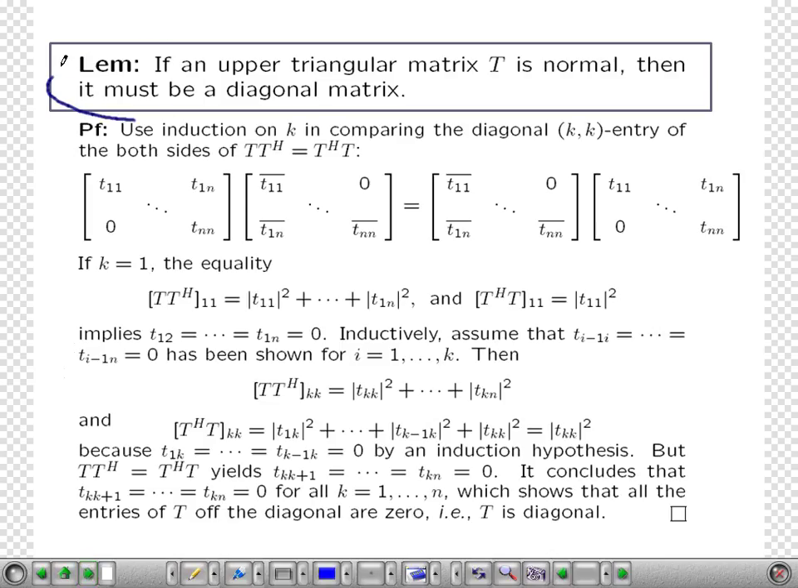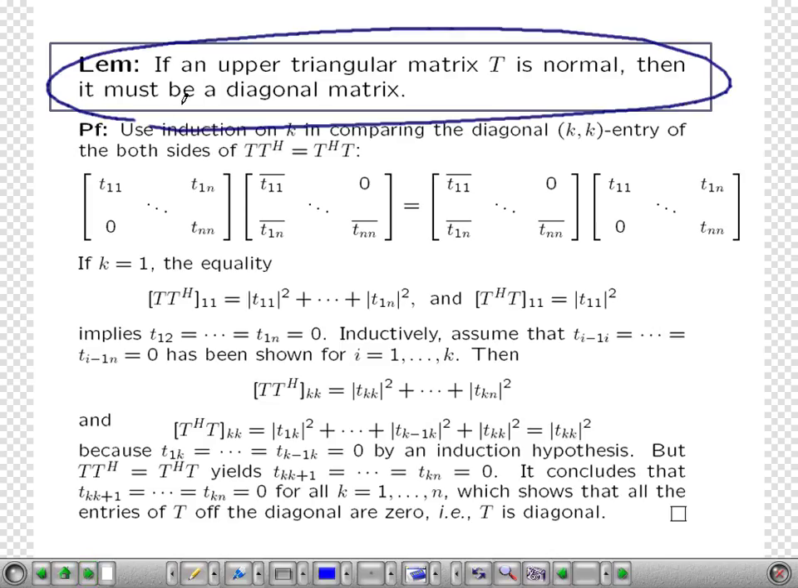If an upper triangular matrix is normal, then it must be a diagonal matrix. If an upper triangular matrix is normal, then it is a diagonal matrix. This is a very typical proof technique. If you have an upper triangular matrix that is normal, then it should be a diagonal matrix. The proof is so simple.